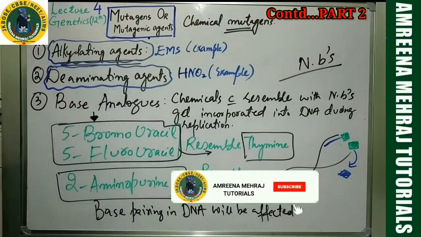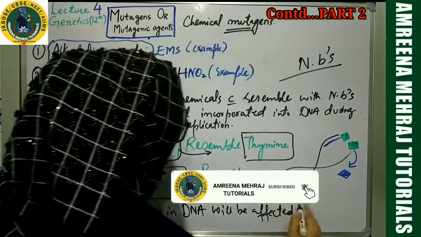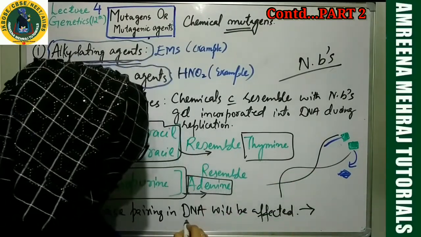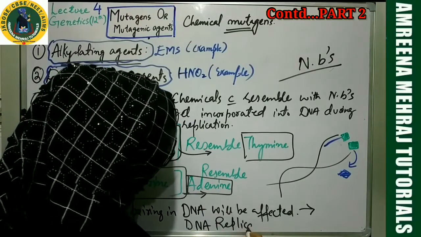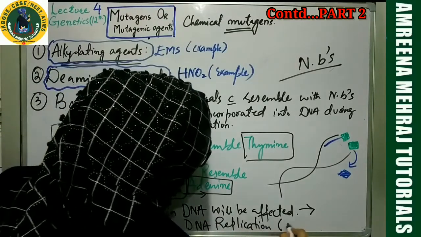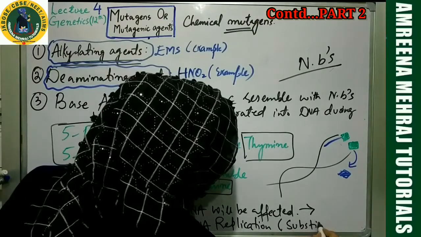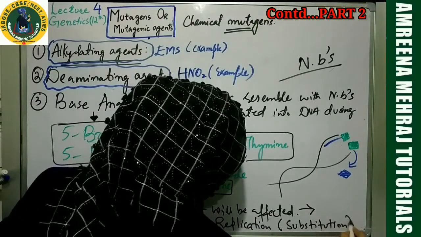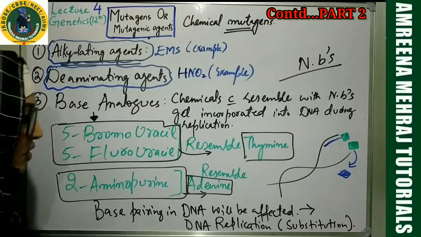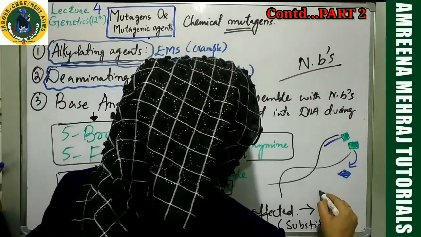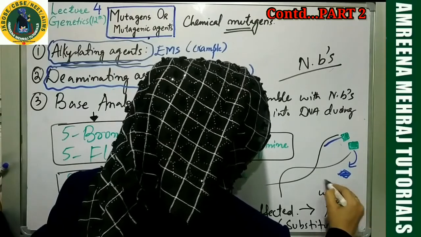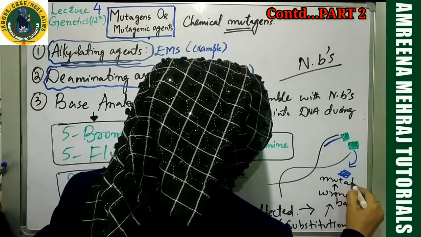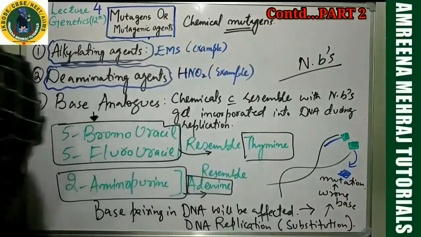Consequently, during DNA replication, there are chances of substitution of a wrong base. That's what we call mutation.